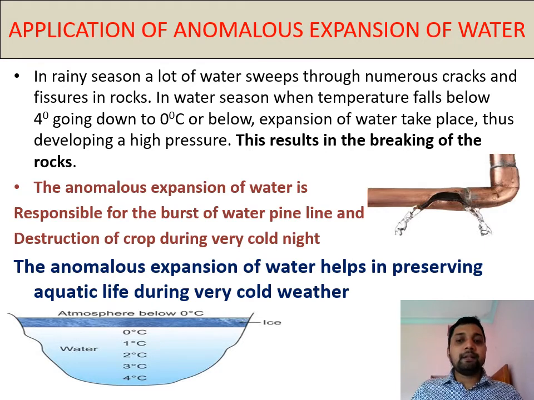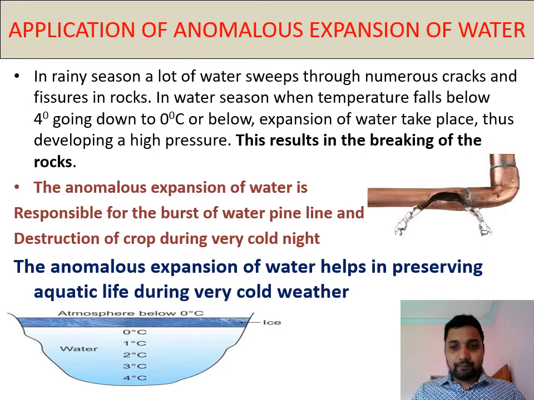Once the temperature gradually decreases in cold countries, when the temperature goes very low, they lose heat. Heat is gradually released to the atmosphere, so the temperature of the water decreases. As the temperature decreases from normal down to 4, there is no problem.